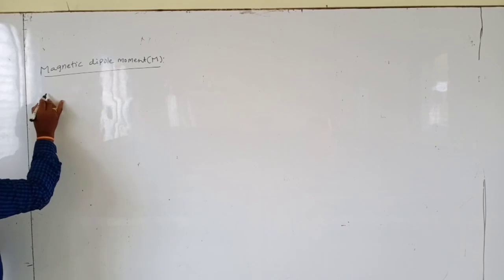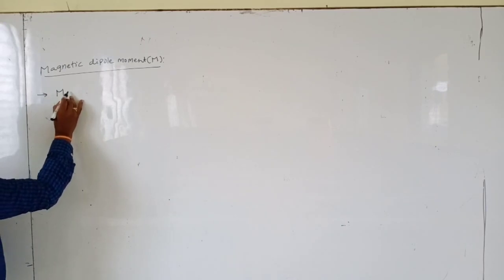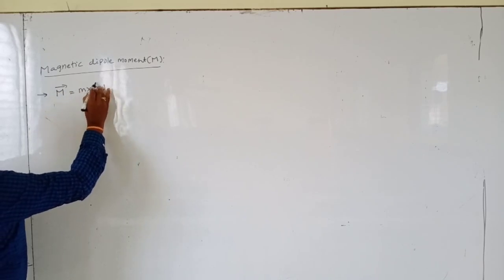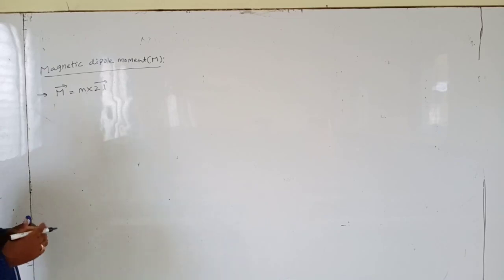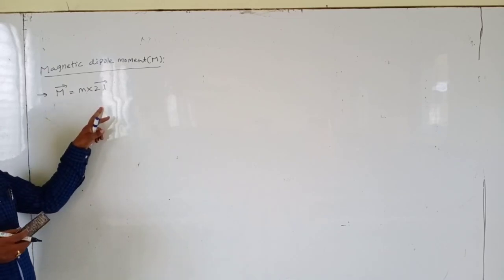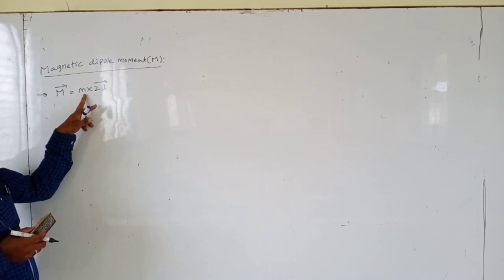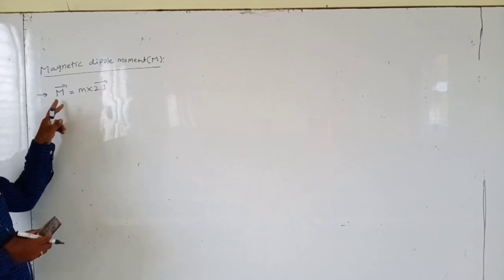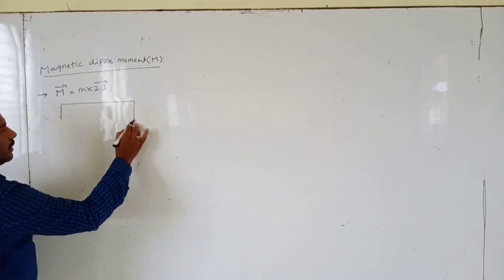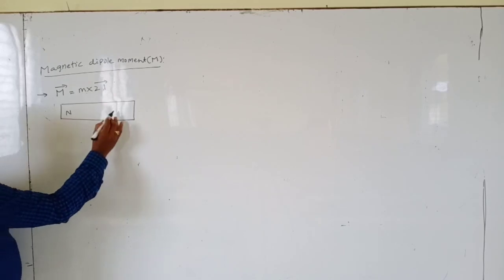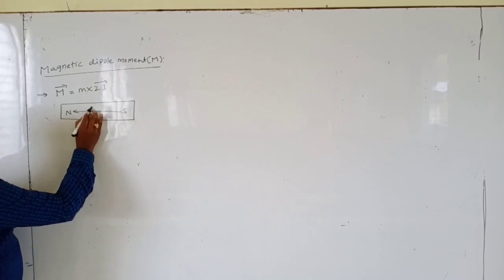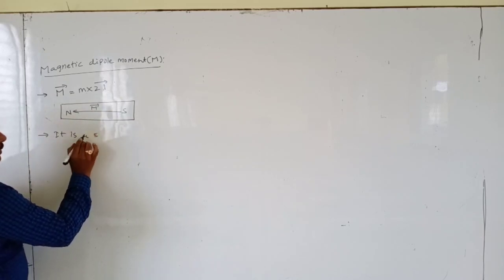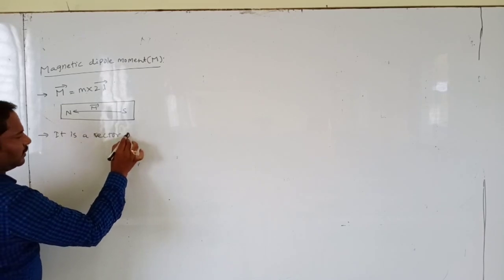So how to define magnetic dipole moment, capital M? It is pole strength times the length of the bar magnet. It is a vector quantity because we multiply a scalar and a vector, and scalar into vector gives a vector. In a bar magnet, the direction of dipole moment is always from south to north.